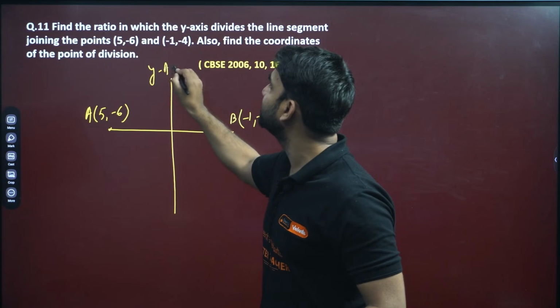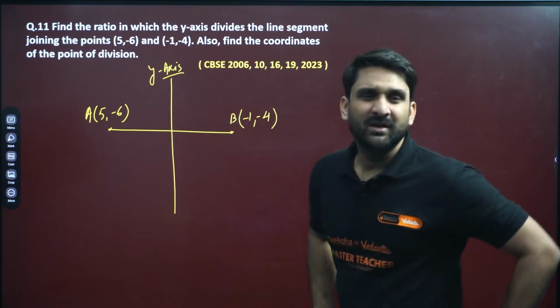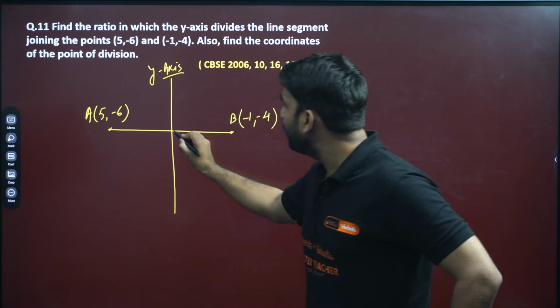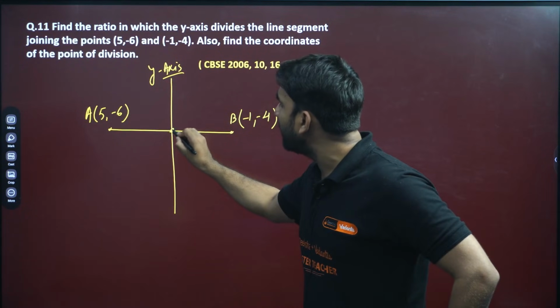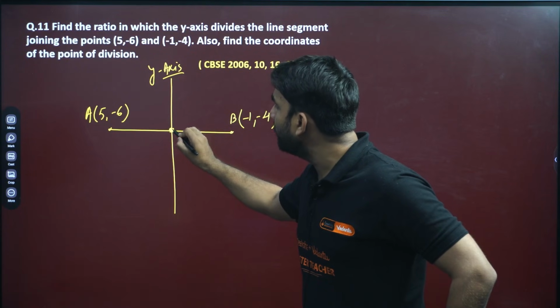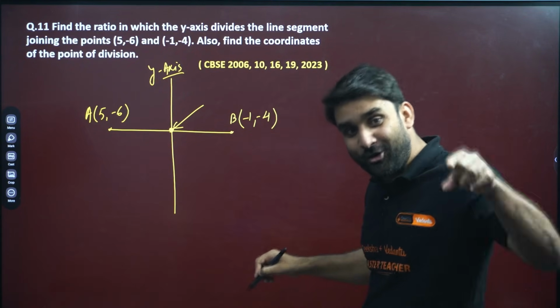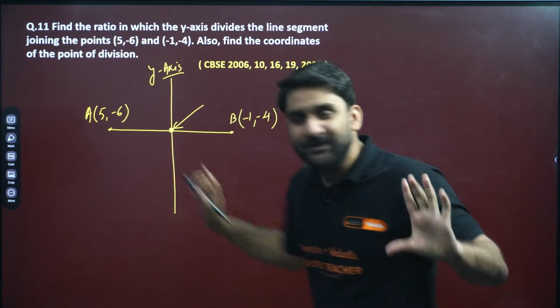Let's assume this is the y-axis. So, my dear champion, if the y-axis is intersecting the line joining 2 points, then the coordinate of this point will be on the y-axis and also on this line.